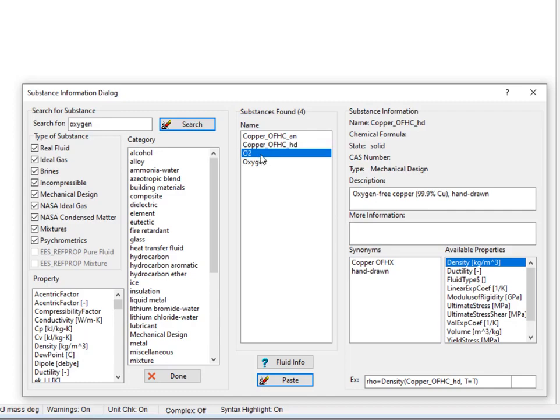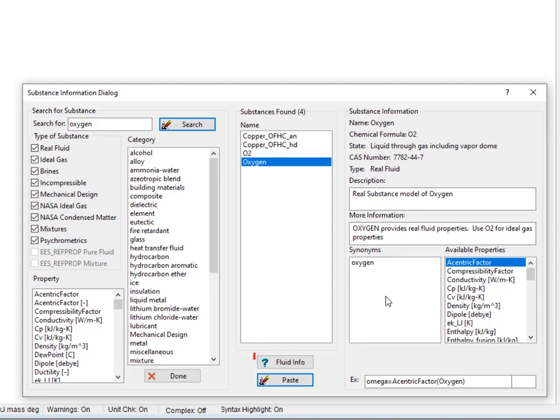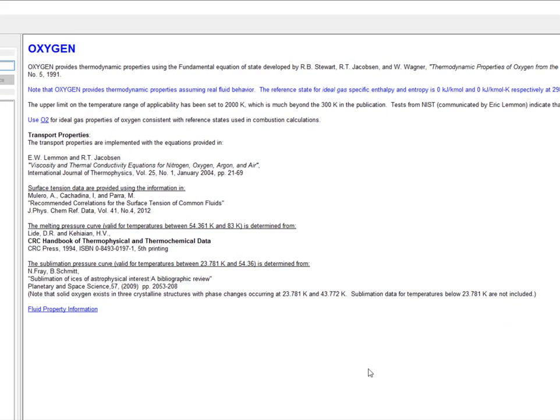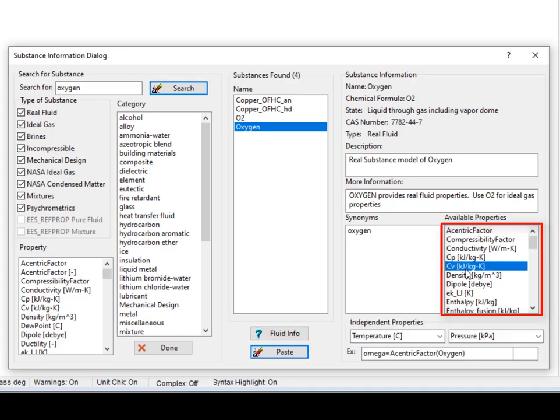You can see they've been picked up because the word oxygen appears here in the description. The substance O2 is an ideal gas model of oxygen, while the substance oxygen is the real fluid model of oxygen. Selecting the fluid information button will bring up the appropriate help page to provide more information about whatever substance it is that you're looking at. Finally, selecting any of the properties that are available for that substance in this list will populate the example box here at the bottom with an appropriate formatted call to that property for that particular fluid.